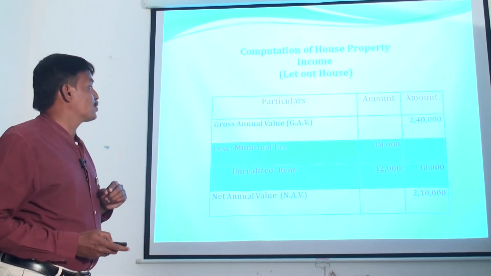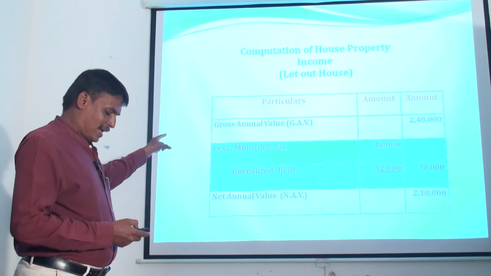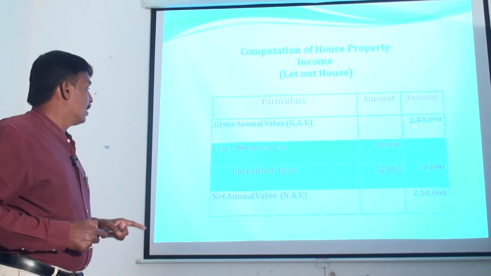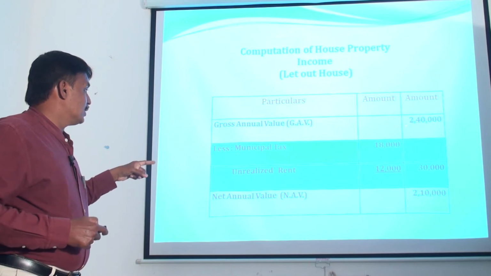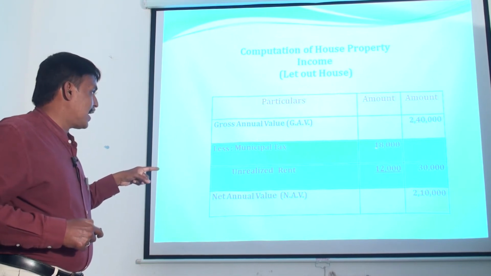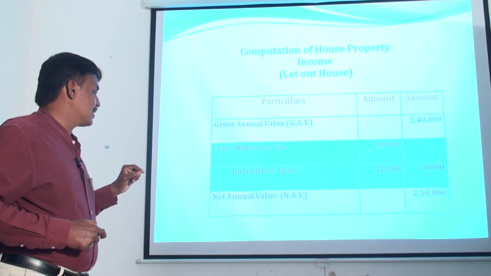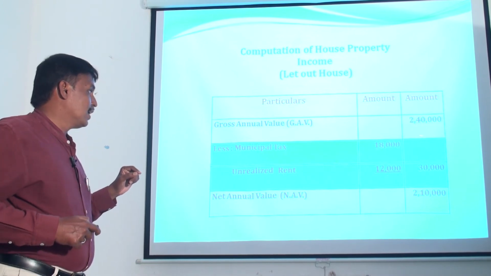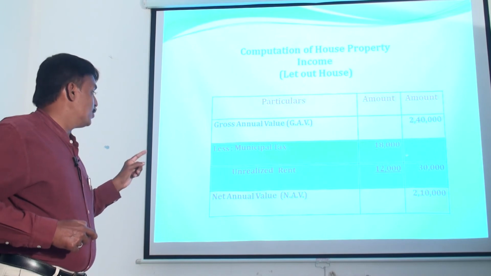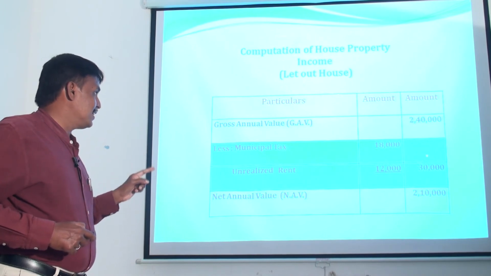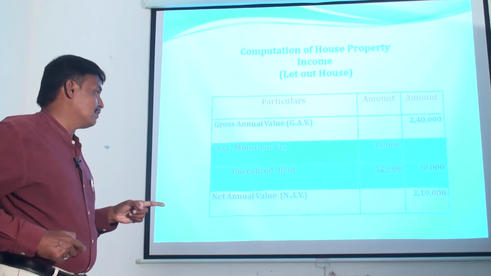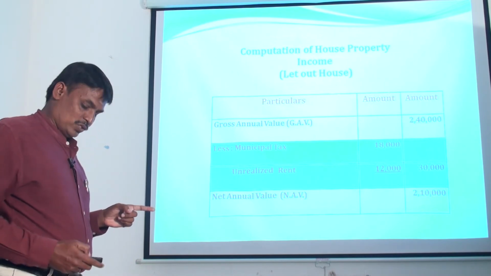So, computation of house property income. From the gross annual value of 2,40,000, the municipal tax paid by the tenant, 18,000, was claimed as deduction. Then unrealized rent of rupees 12,000 was claimed as deduction. After deducting the municipal tax and unrealized rent from the gross annual value, the remaining value is termed as net annual value. It is 2,10,000.